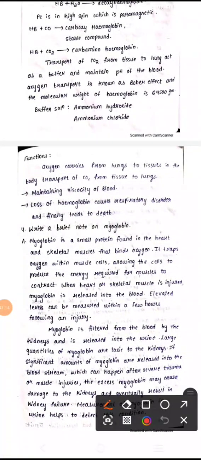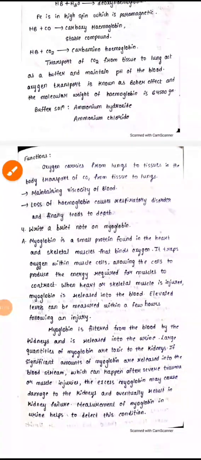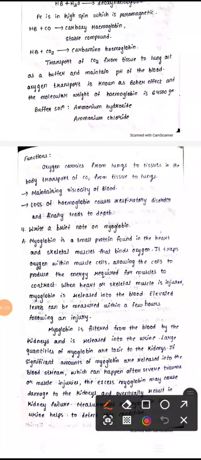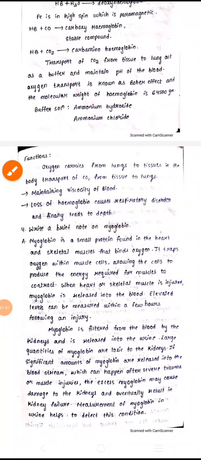Myoglobin is filtered from blood by the kidneys and is also released in the urine. Larger quantities of myoglobin are toxic to the kidneys. If you take more, the kidneys get damaged and it is also released into the bloodstream. Severe tumors and muscle injuries can cause kidney failure due to the presence of myoglobin. Urine tests also help to detect the myoglobin condition. So thank you girls, this is bioinorganic chemistry.